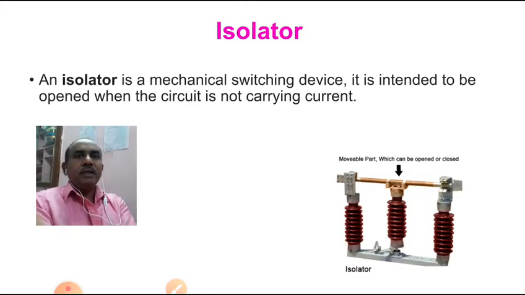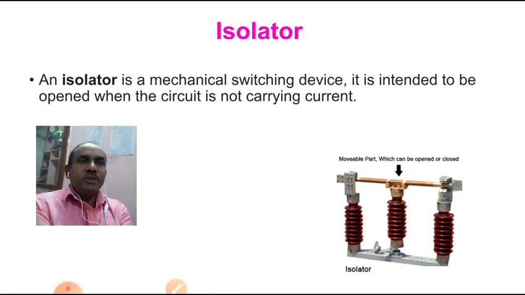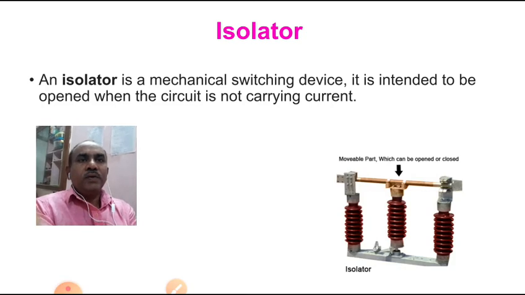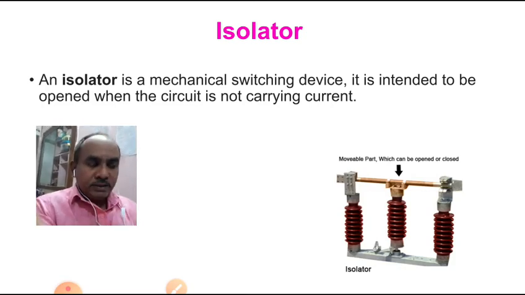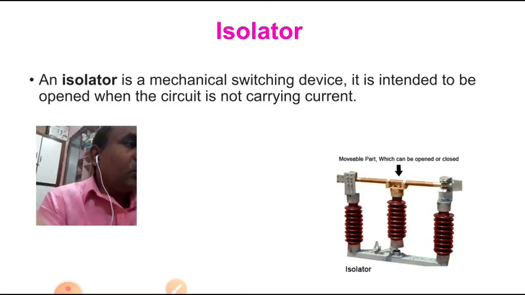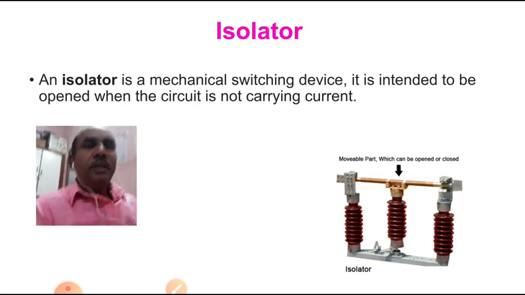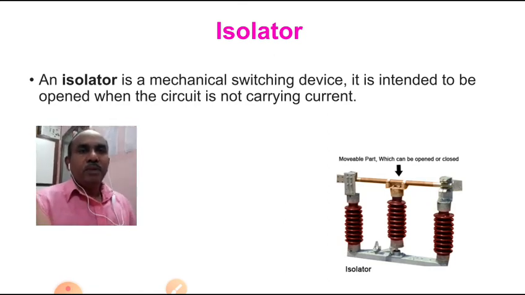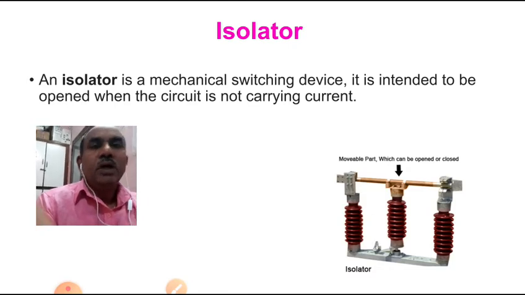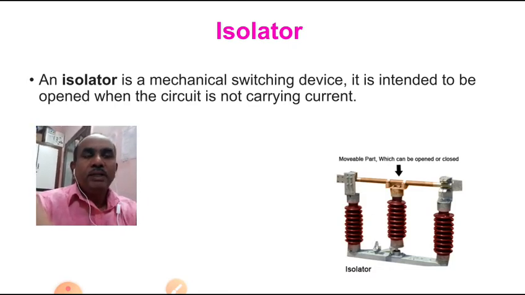An isolator is a mechanical switch device. It is intended to be opened when the circuit is not carrying current. So what is the main aim of this isolator? The isolator can be operated under no load condition only.